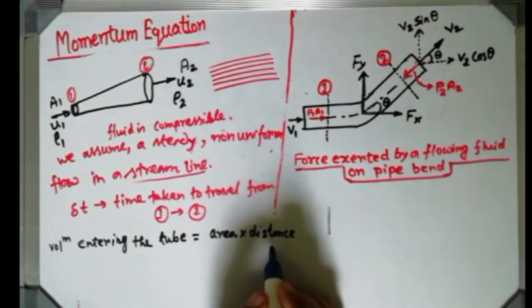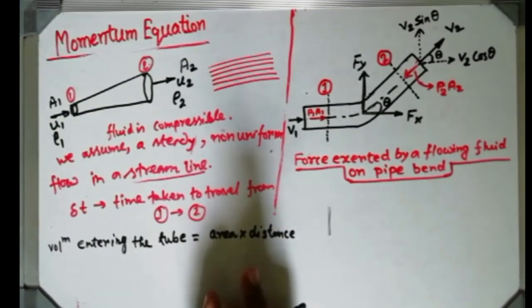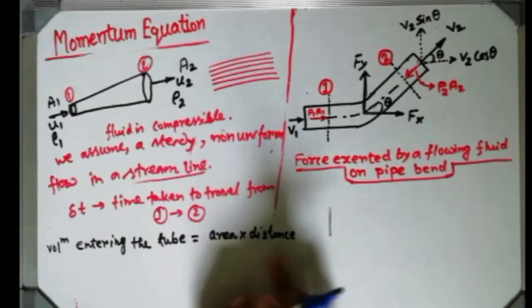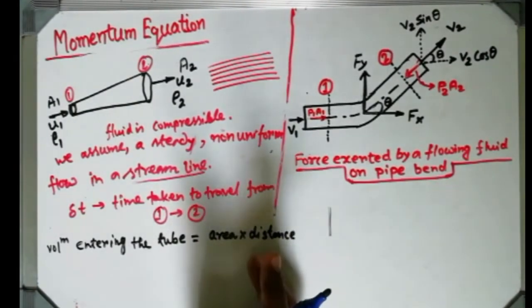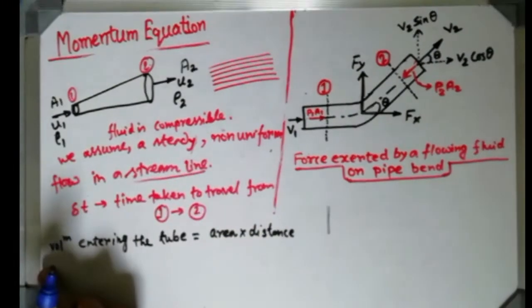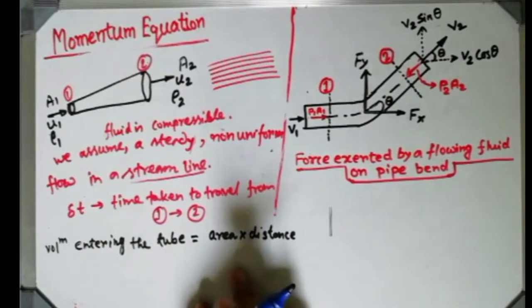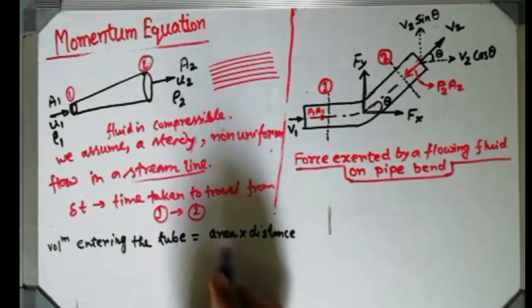Area, if you multiply it with distance, just consider the units. Area unit is meter square, distance unit is meter. So meter square and meter will give you meter cube, and that is the unit of volume. So always you can find the volume this way, area into distance.